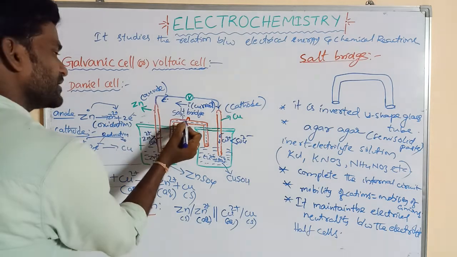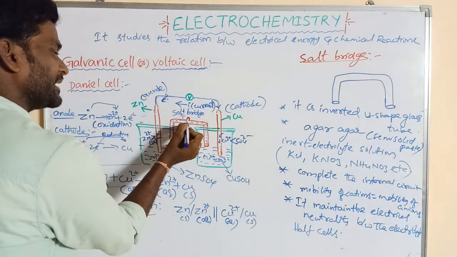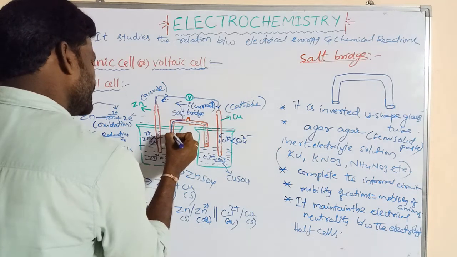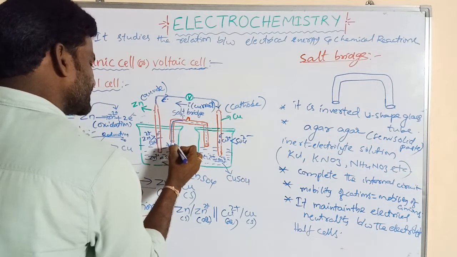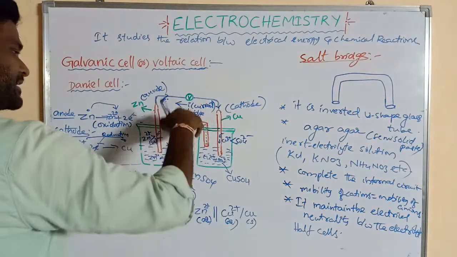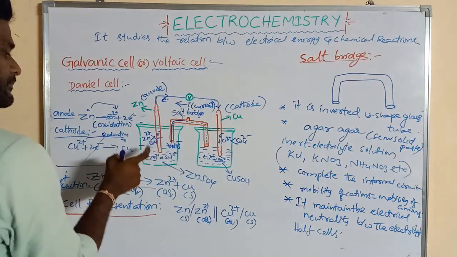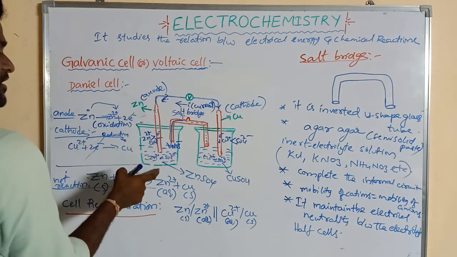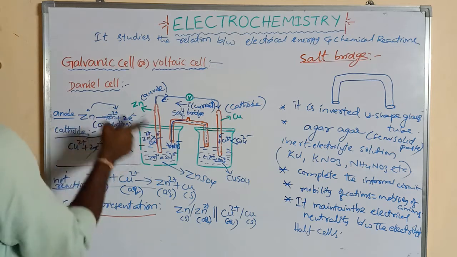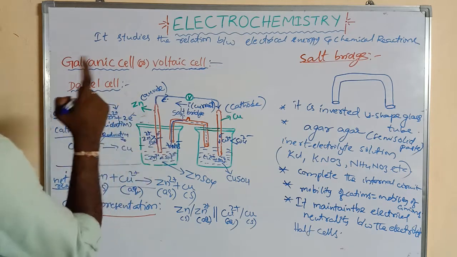Suppose KNO3 is used in the salt bridge. Here the NO3 negative ions are released into the anode oxidation cell. Why? Here the positive ions are more. These positive ions are neutralized by negative ions.